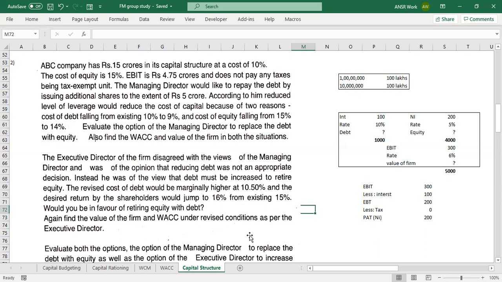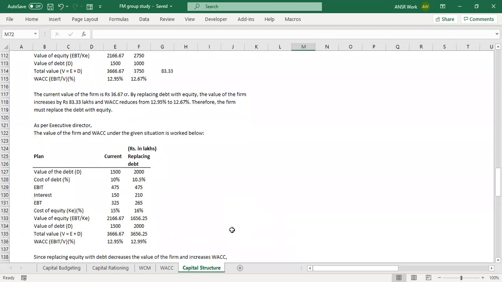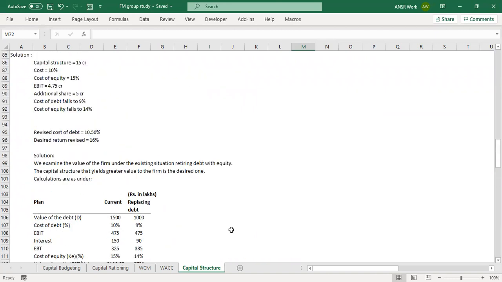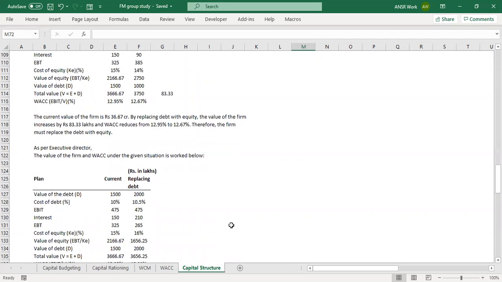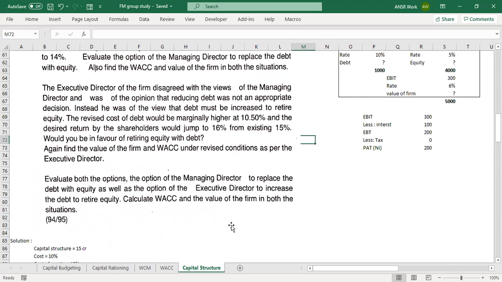Dheeraj, in the second part, is the value of debt still 15 crores and just the rate is 10.5? In the second part, the value of debt is changing to 10 crores. The reason is, no, not that, the next part, the executive director part. In that part, if you read through, they're actually introducing new debt.